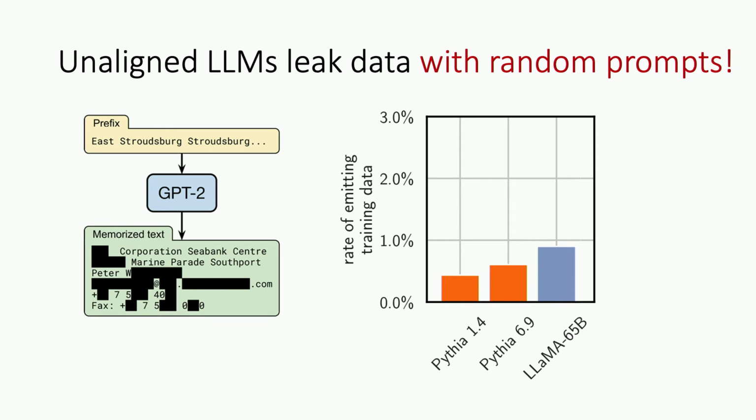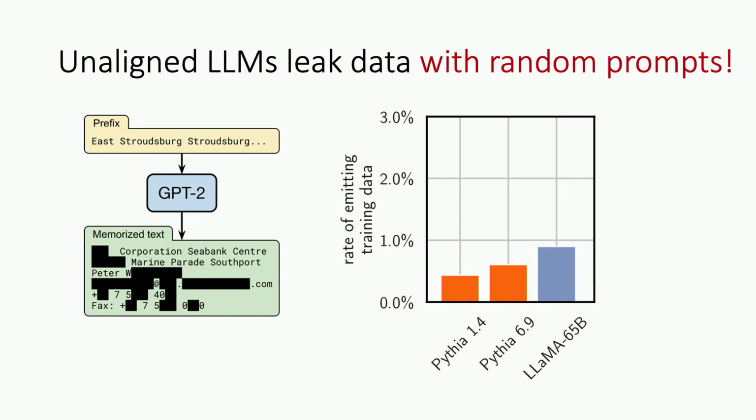So this is what an unaligned language model looks like. And this is another thing that we would hope we could maybe fix by aligning these models to not do something like this. OpenAI actually explicitly tried to do this with their ChatGPT model. When they train the model, they give it examples of data leakage and say, don't do that.